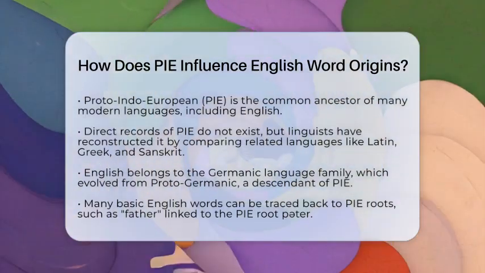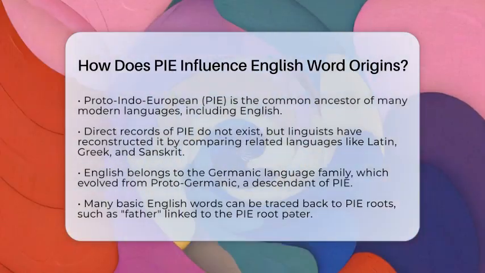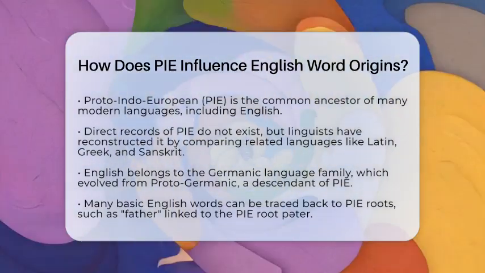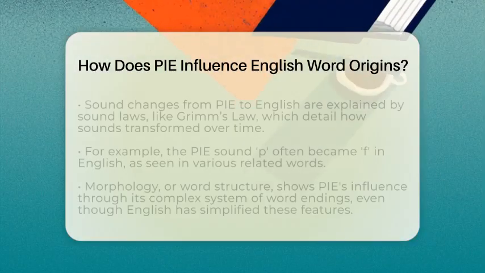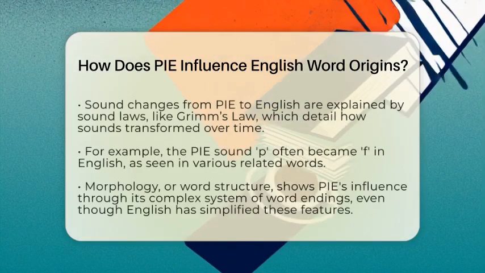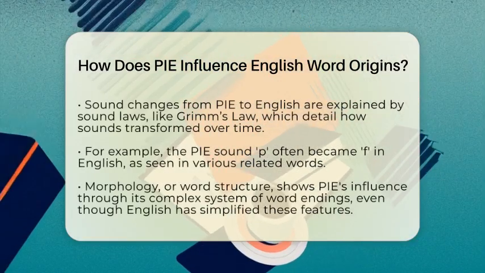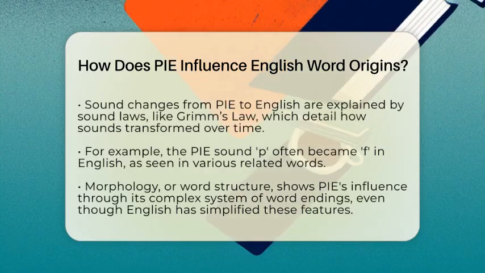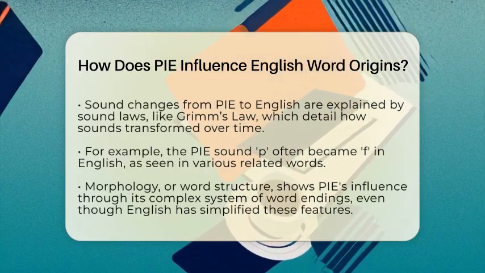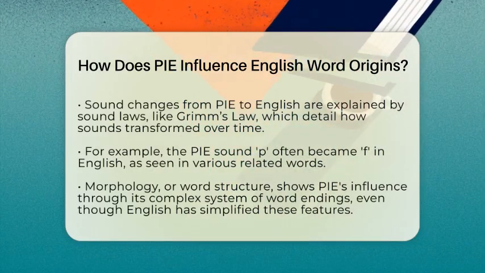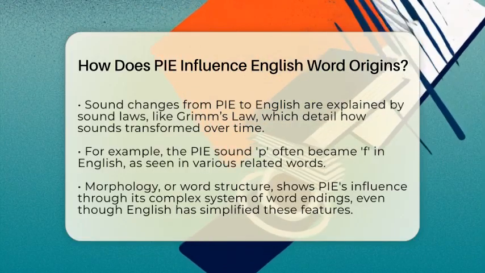First, consider root words and meanings. Many basic English words come from pi roots. For instance, the English word father is linked to the pi root Peter. This root also gave rise to the Latin word pater and the Greek word pater. These roots often carried core meanings that have persisted through time.